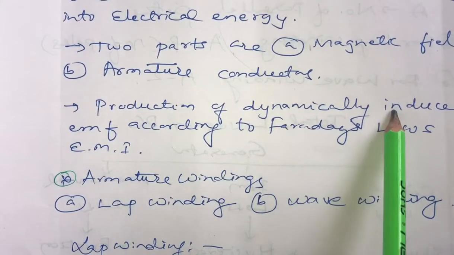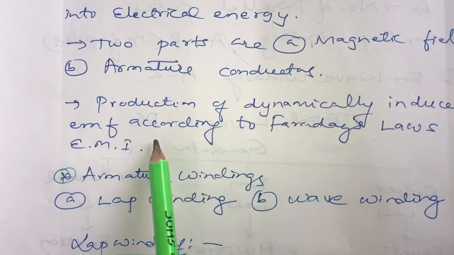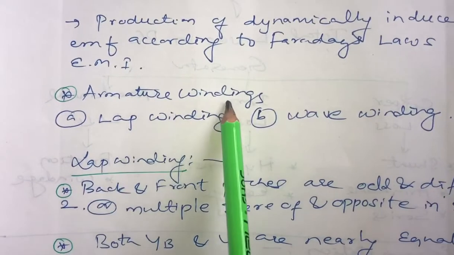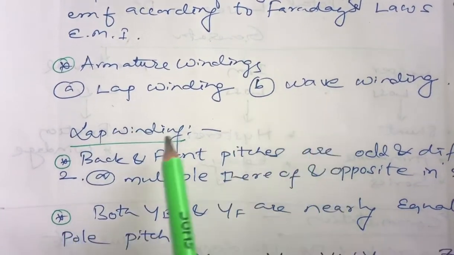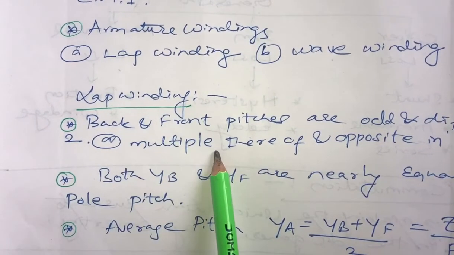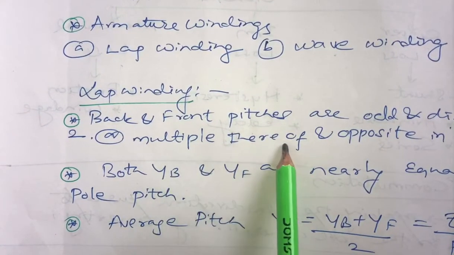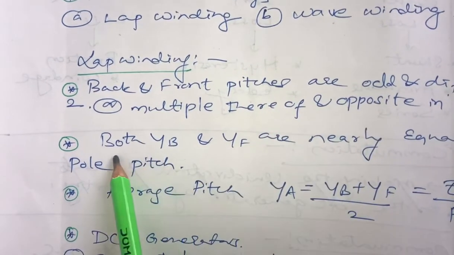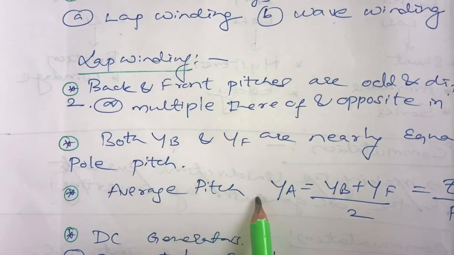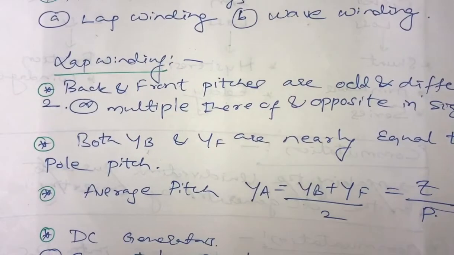The production of dynamically induced EMF is according to Faraday's laws of electromagnetic induction. Here the dynamically induced EMF is produced because of Faraday's laws of electromagnetic induction. And we have armature windings of two types, lap winding and wave winding. What is lap winding? Here the back and front pitches are odd numbers and differ by 2, and they are of opposite sign. Both YB and YF, back pitch and front pitch, are nearly equal to the pole pitch, and the average pitch YA = (YB + YF)/2, which is equal to Z divided by P.